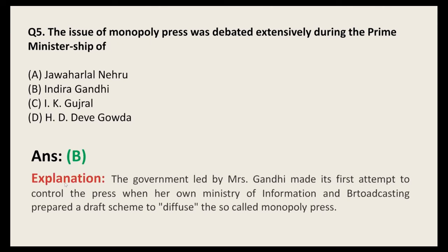So monopoly press, what is the monopoly press here? It is asking you about the monopoly press, which means the control of the whole press by one authority, right? One person controls the press, that one person has ownership of the newspaper, ownership in the television also, ownership in the cinema also. They have multiple things which are controlled by one man or one organization. That is the monopoly press.